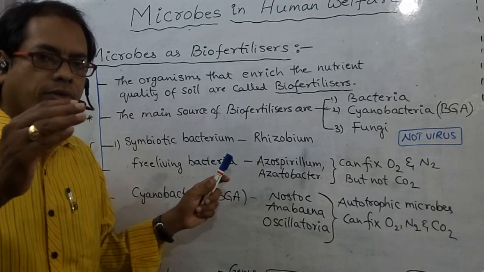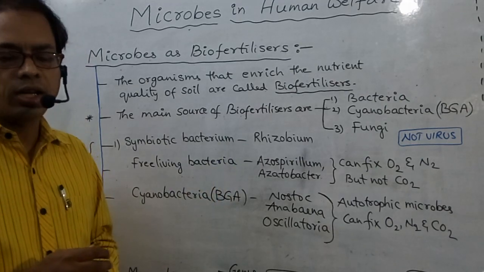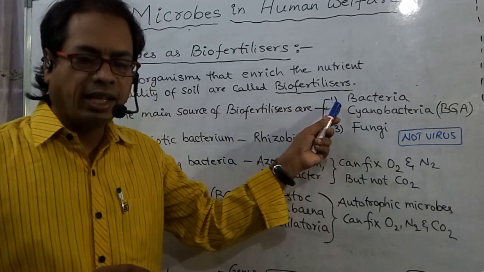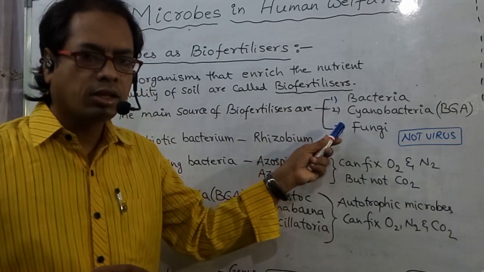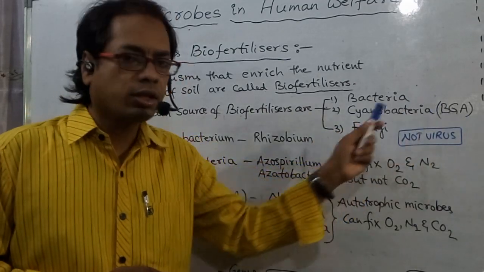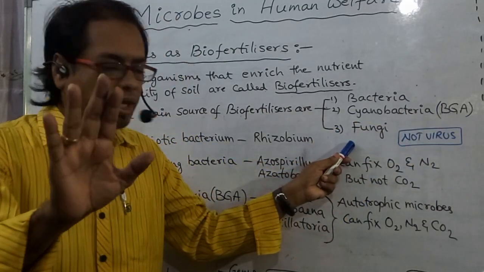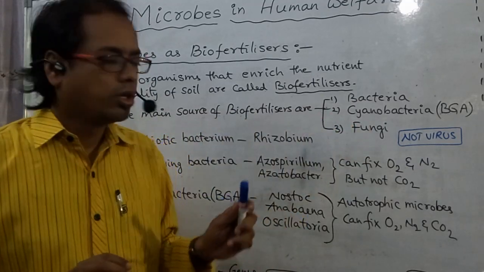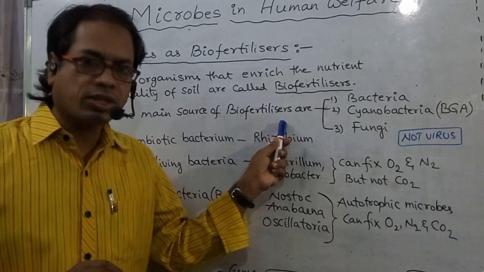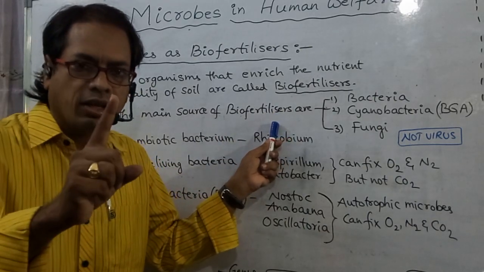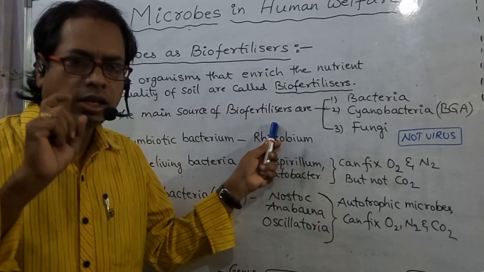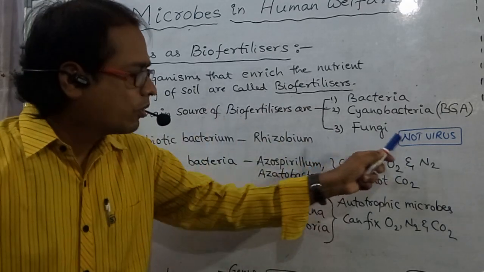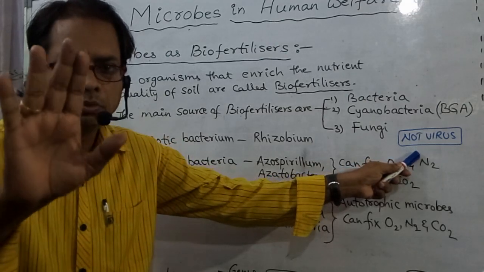How many types of biofertilizer organisms are there? 3 types of organisms are used: bacteria, cyanobacteria, also called blue-green algae, and the third one is fungi. Don't say virus. Viruses are not used as biofertilizers. So the main sources of biofertilizers are bacteria, cyanobacteria, and fungi.